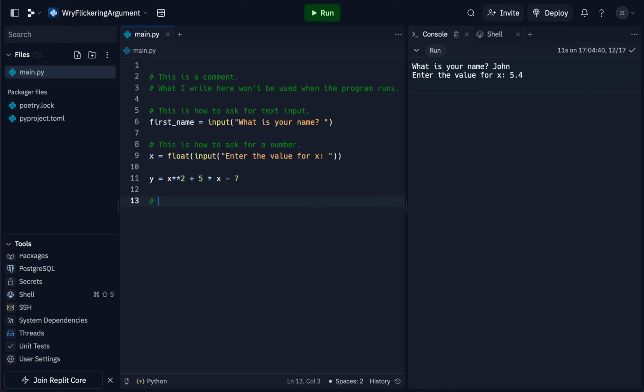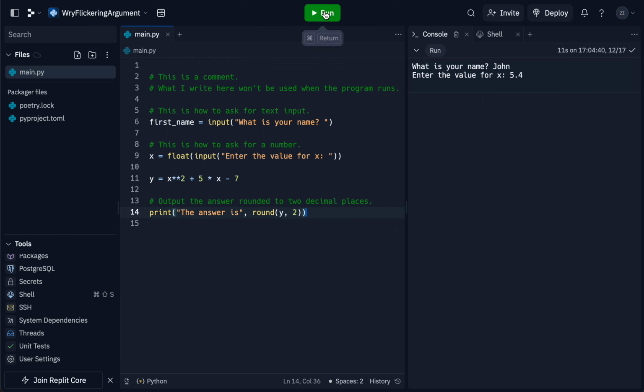And then I can output the answer rounded to 2 decimal places. So I'll do the print statement like this, and I'll say the answer is, and then add comma, space, and then I'll use the round function, and I'll put y here, so we round y, and then I'll put comma, space, and 2, so that it rounds to 2 decimal places.